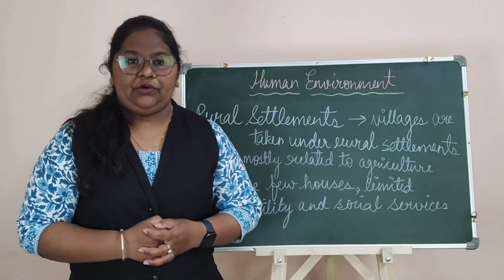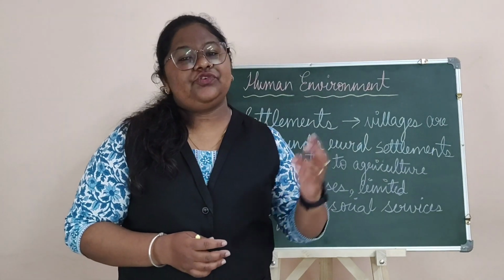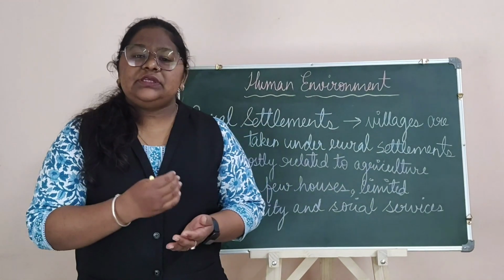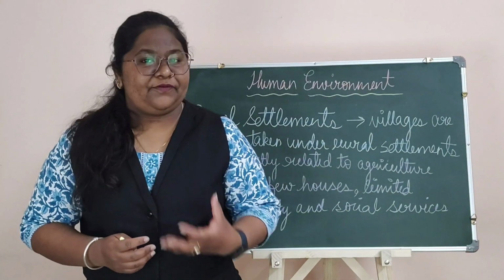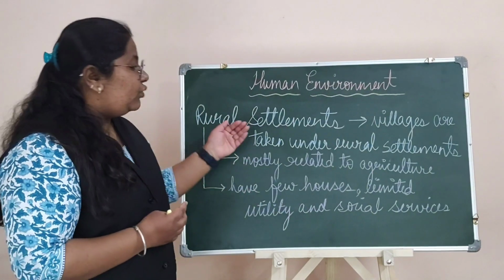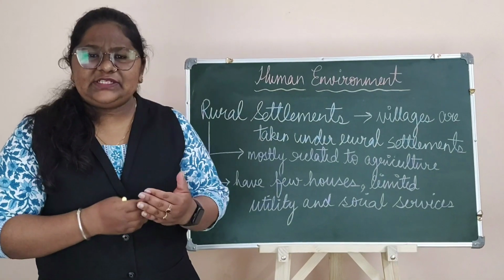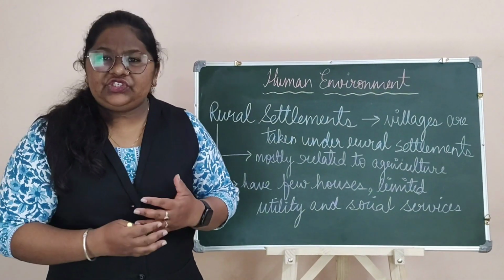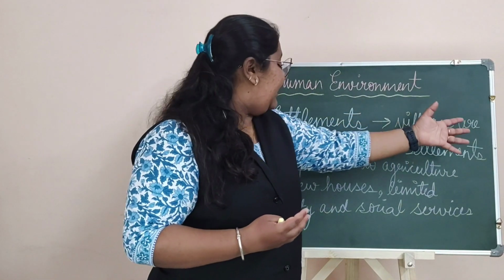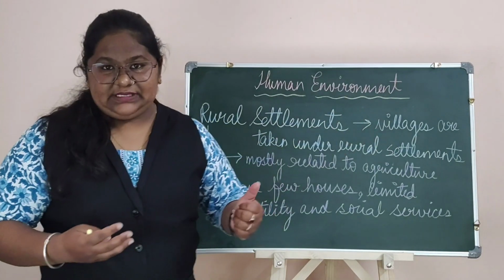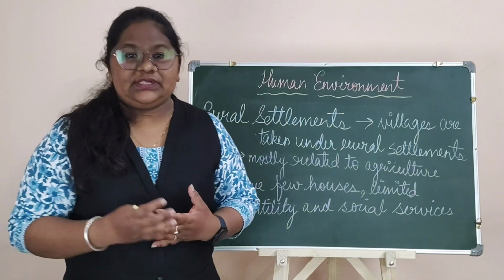So settlements are further divided into two types, that is the rural and the urban settlements. This division is made on the primary function that each settlement performs. So first we will look at the rural settlement. The word itself means the settlements which take place in village areas. The settlements which come under villages are known as rural settlements.